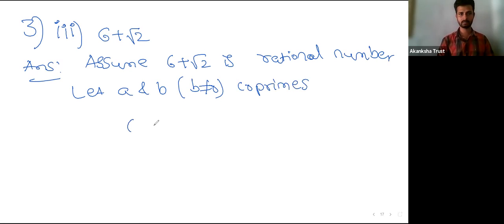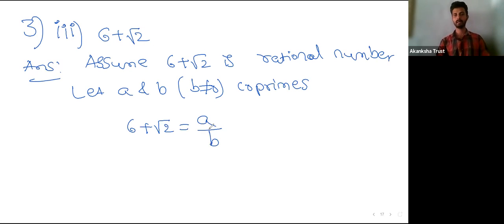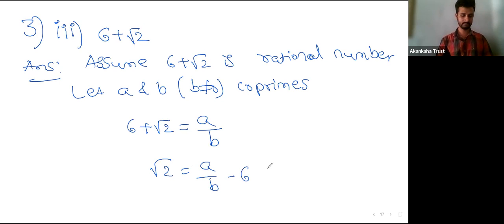Then 6 plus root 2 is equal to a by b, as we have assumed 6 plus root 2 is a rational number. Then just rearranging, you get a by b minus 6.